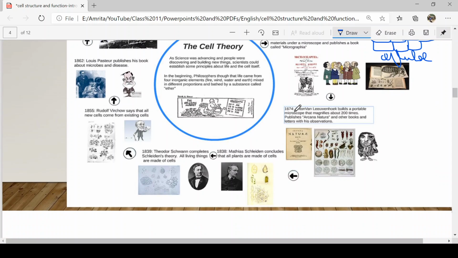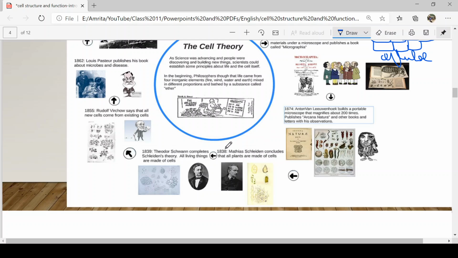Secondly, in the year 1674, Anton van Leeuwenhoek observed living cells under the microscope. He went on to discover protozoans, red blood cells, sperm cells, bacterial cells, and many others. So Anton van Leeuwenhoek is credited with the discovery of living cells and Robert Hooke with the discovery of dead cells. Anton van Leeuwenhoek also coined the term animalcules.